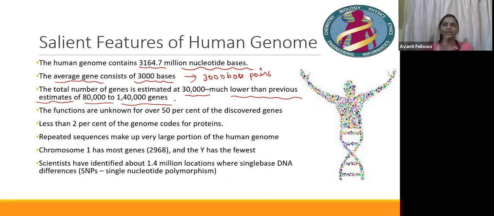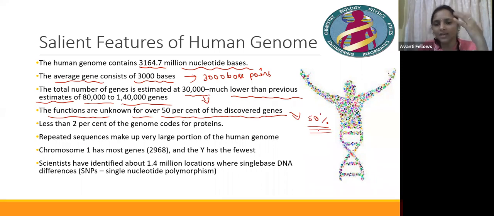Okay, guys, they had estimated that there may be 80,000 or 1,40,000 genes present in the human genome, but when they analyzed and sequenced it, they got only 30,000 genes. And the functions are unknown for over 50% of the discovered genes. So what they have done is they have discovered and sequenced all the genes, but they don't know the function of 50% of the genes present in humans.